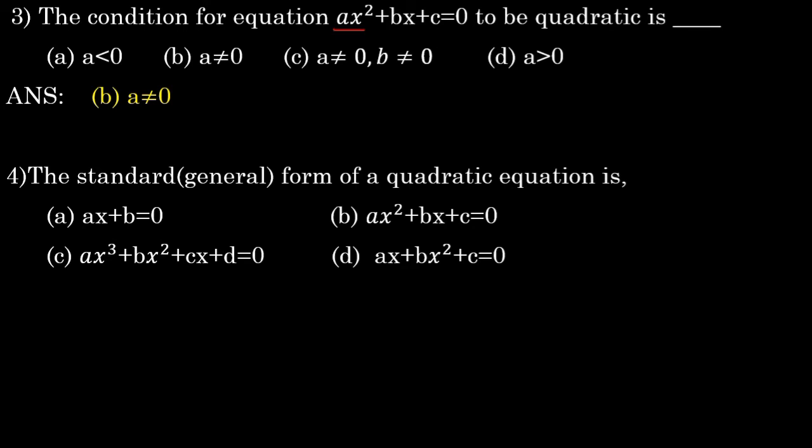Fourth one, the standard form of a quadratic equation is. Options we have ax plus b is equal to 0, ax squared plus bx plus c is equal to 0, ax cubed plus bx squared plus cx plus d is equal to 0, ax plus bx squared plus c is equal to 0.